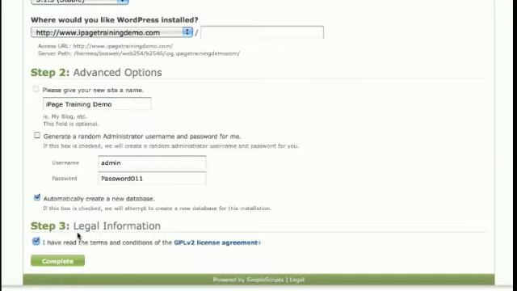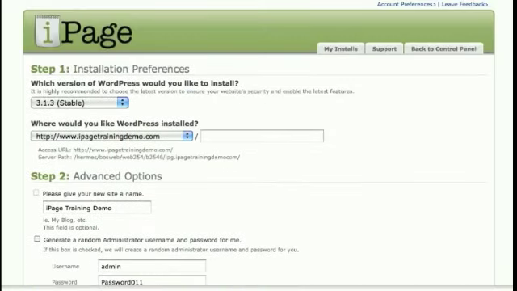Now I'm not going to do this now, but once you click complete, that would start automatically installing WordPress onto your site, and it only takes maybe 2 to 3 minutes max, depending on your internet speed. Once that's done, you're taken to a page that tells you WordPress has been successfully installed onto your site, and you also get an email confirmation from SimpleScript. So it's that easy. Let me just go back a page.